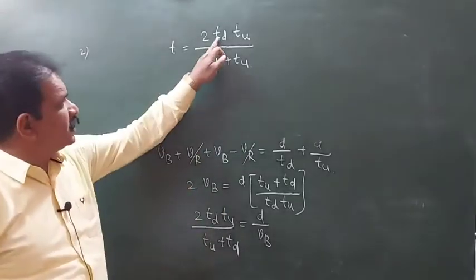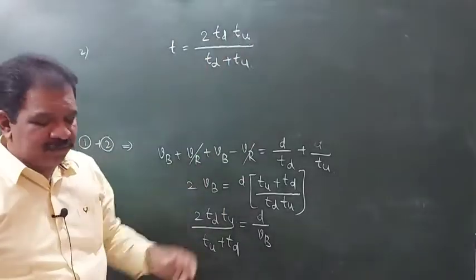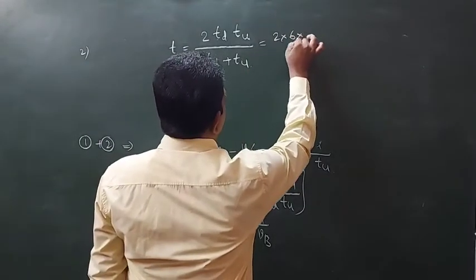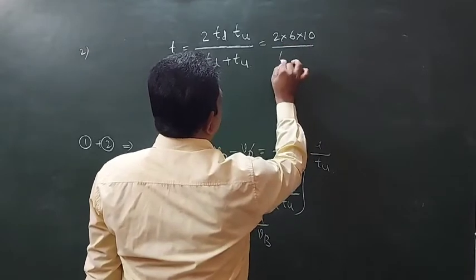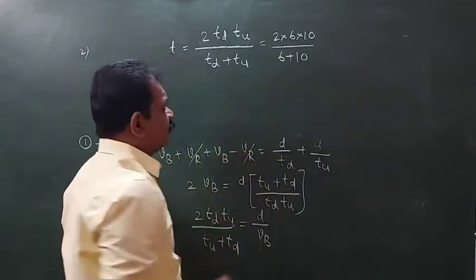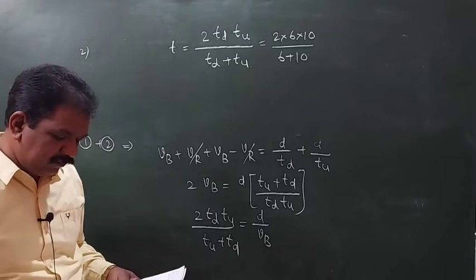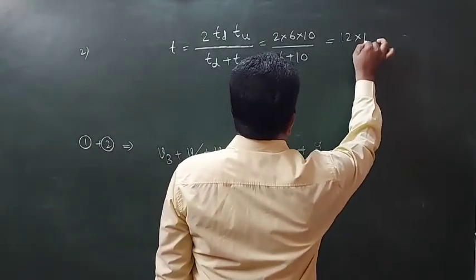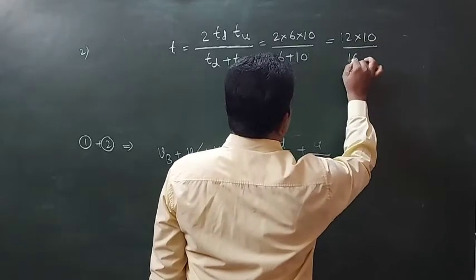They gave this as 6 hours and this as 10 hours. So this is 2 into 6 into 10 by 6 plus 10, which is 120 by 16.